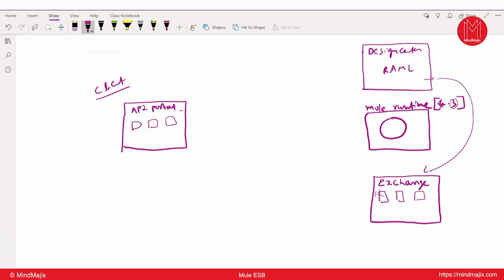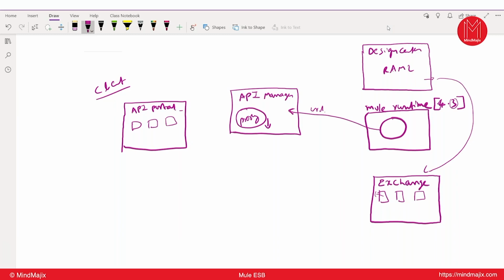Now, I don't want my Mule application to be exposed directly to the client, and I want to check whether my client is a valid client or not. That means I want to write some security logic, but not in the original Mule application. Then what is the idea? API Manager. By giving the original implementation URL to API Manager, I will ask API Manager to create a proxy. What do you mean by proxy? A duplicate of my original API. It is also downloadable. We can download that proxy and deploy it on the runtime.